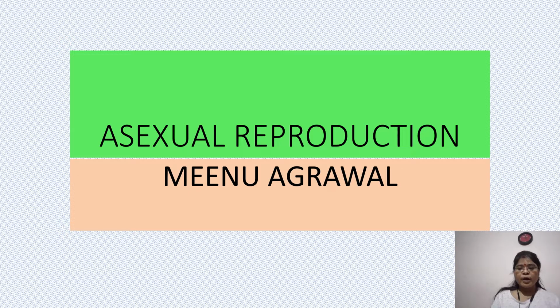So a quick recap we will do. In the previous class we have seen what is reproduction and what is lifespan, and about asexual reproduction, that morphologically and genetically the organisms are similar and variation that is produced is minimum. Okay, now moving on with the types of asexual reproduction.